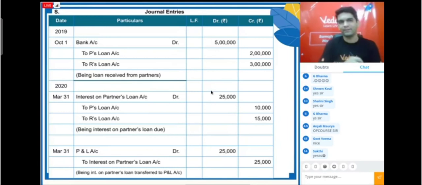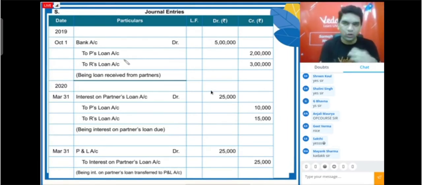Look at this again. On 1st October we took loan from P. We took 2 lakhs. From R we took 3 lakhs. So total loan we have taken is 5 lakhs. So we are getting 5 lakh rupees bank account debit.